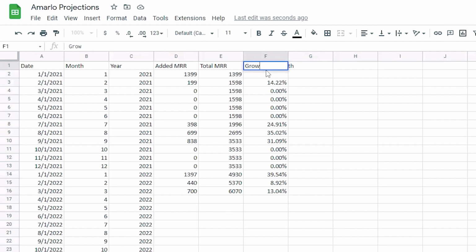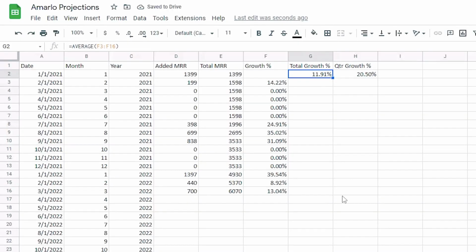So what we're going to do is I'm actually just going to call this column growth percentage. We're going to take an average growth percentage based on the percent that we're seeing over the year, and then based on the percent that we're seeing over this quarter. On average, over the entire course of the company's history, we've grown by just shy of 12%. Over this past quarter, the MRR growth has been 20%, which is massive.